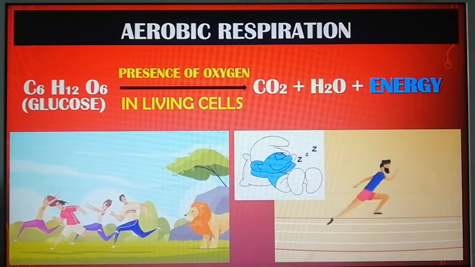The word aerobic itself refers to air. This is the process which occurs in all the cells of most living organisms, where glucose is broken down in the presence of oxygen in the living cells to produce carbon dioxide and water. When glucose is broken down, whatever energy is present in it is released. This breakdown of glucose in the presence of oxygen is known as aerobic respiration.